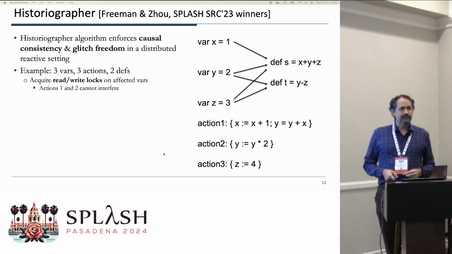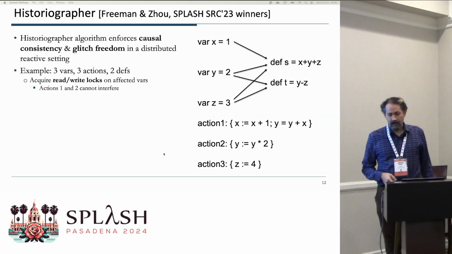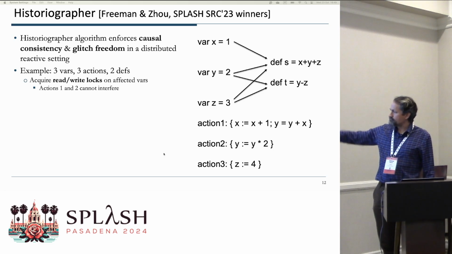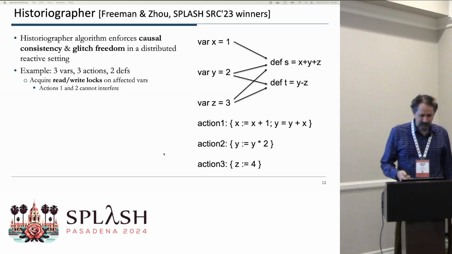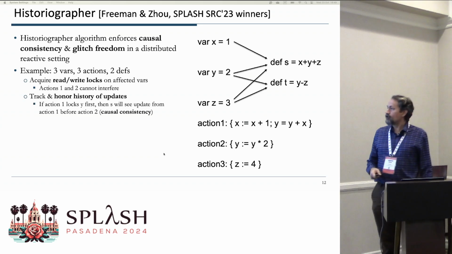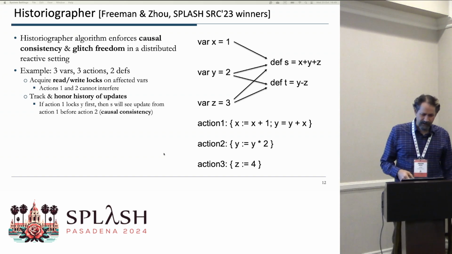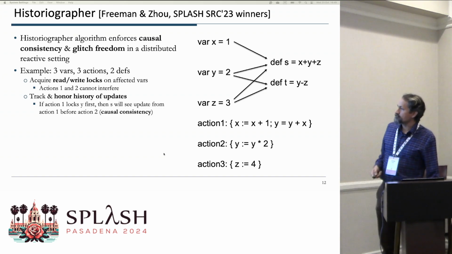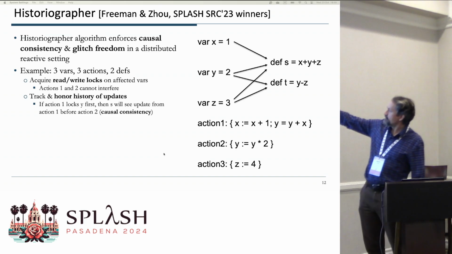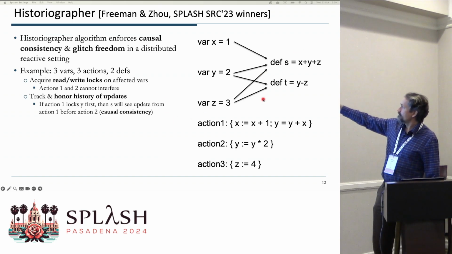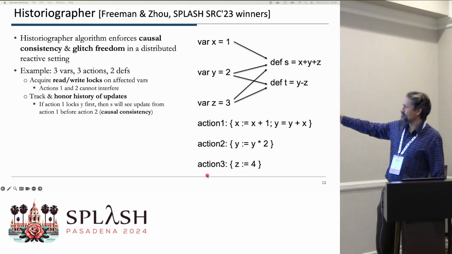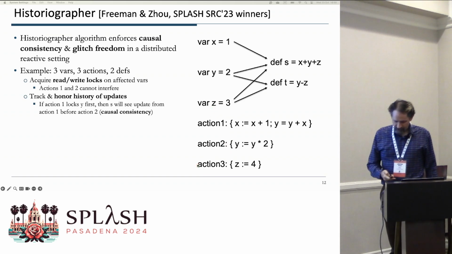What the actions are going to do is to make sure there's no interference, they'll acquire read and write locks on the variables that they affect, right? And so actions 1 and 2 both access variable y, and so they'll be mutually exclusive. They cannot interfere. So for causal consistency, we want to track and honor the history of updates. And so if action 1 locks this variable y before action 2, for example, then this definition S here will see the update from action 1 before it sees the update from action 2. So that's causal consistency.